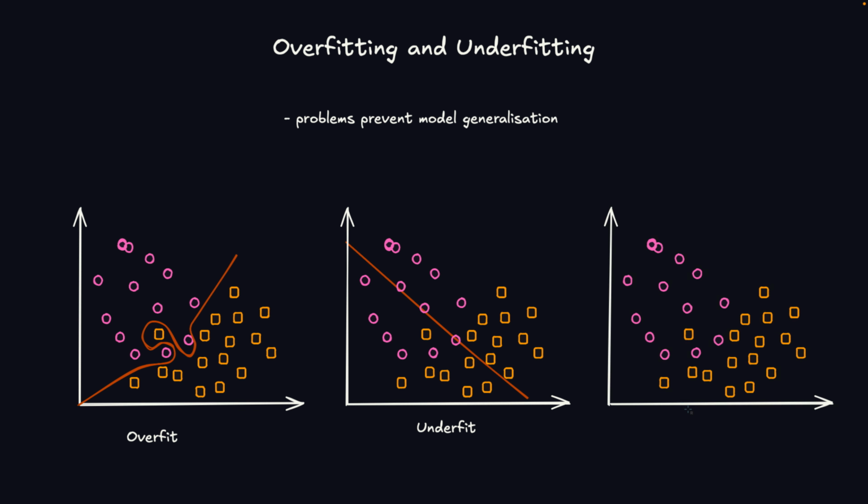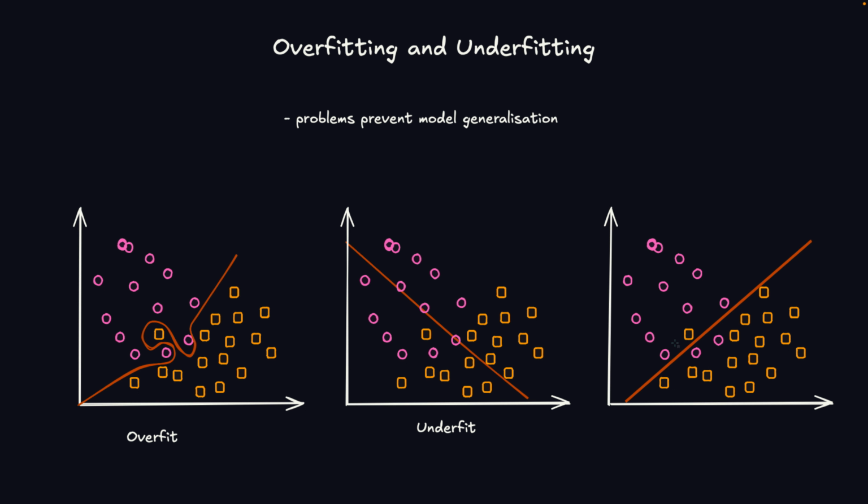Now, a generalized model will look like this. There are some outliers. We have this yellow square above the decision boundary, and also these two pink circles below it, but that's okay because these are outliers, and like we have seen previously, the model will never be 100% perfect.